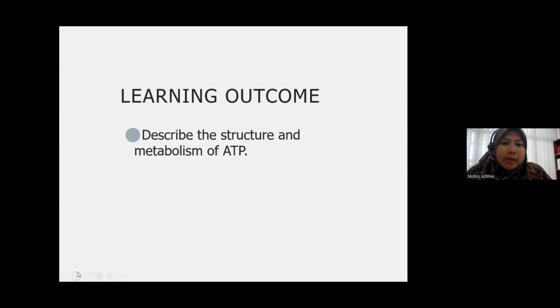Alright, so before we learn about chapter 7, cellular respiration, first thing first, you need to know the LO about structure and metabolism of ATP. What is ATP, how ATP is broken down, and how ATP is synthesized.